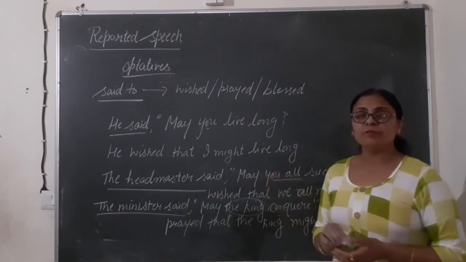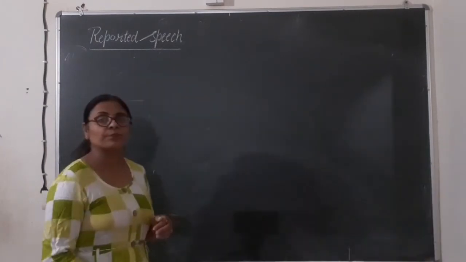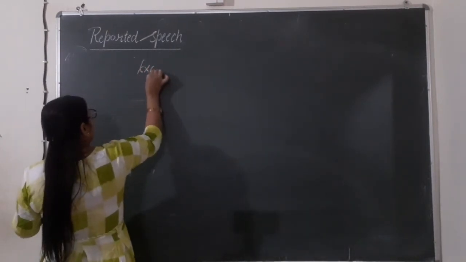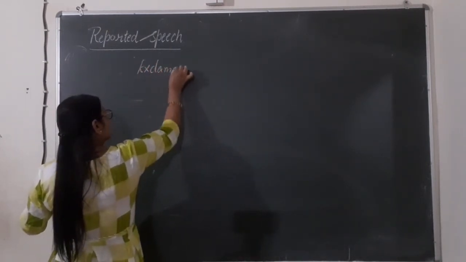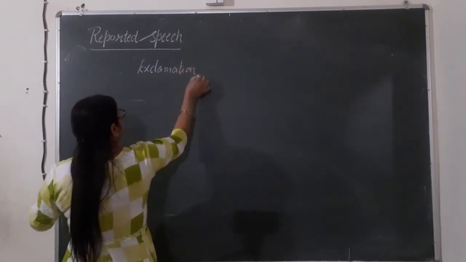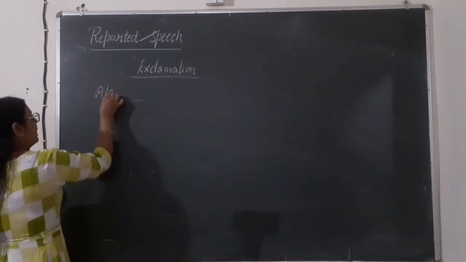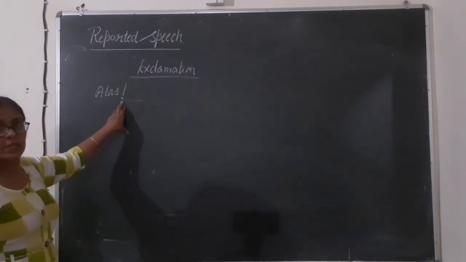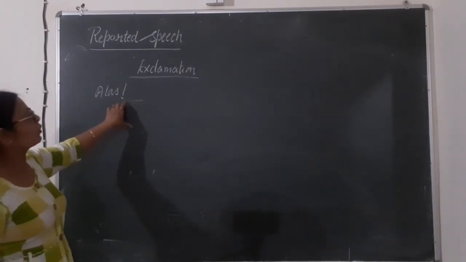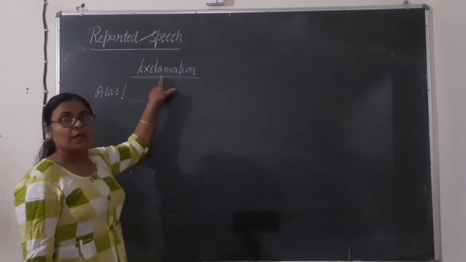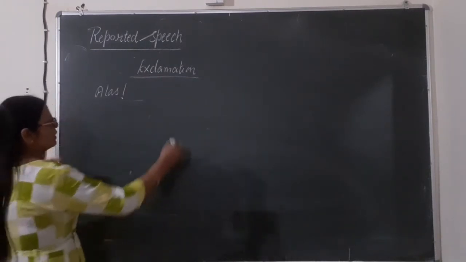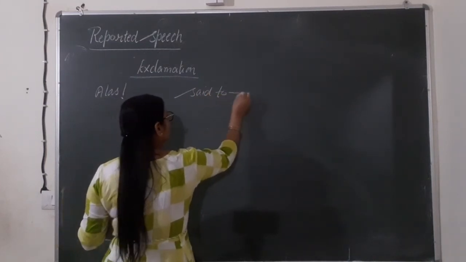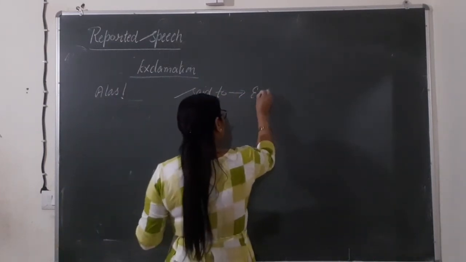Fine. Now we will see what the exclamatory sentences are. In the exclamatory sentences, basically we have some interjections like alas, and a sign of exclamation is given there. That's why this is known as exclamatory. In this we change the said to word into exclaimed.